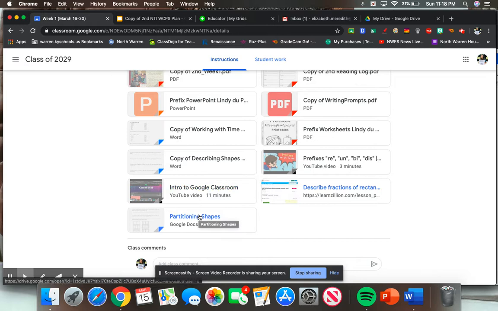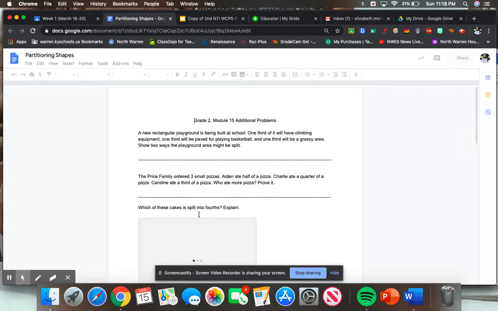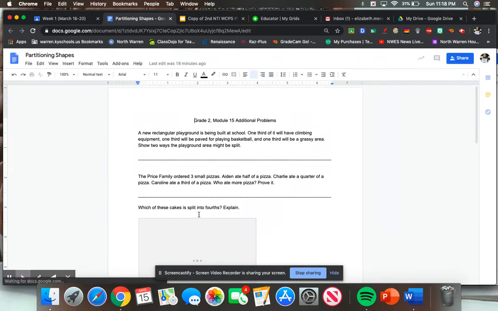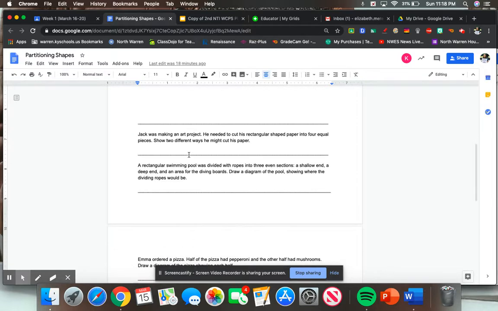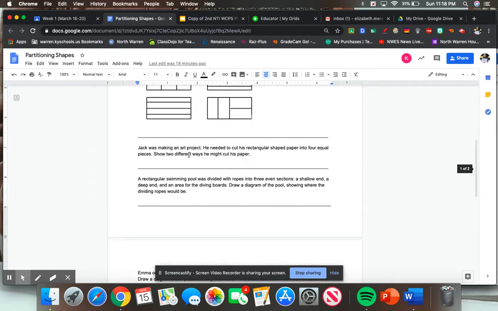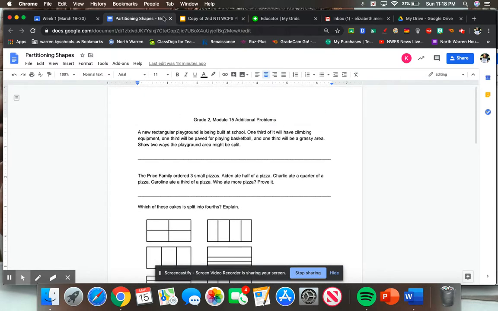And then the copy that you have of this paper, partitioning shapes, the pictures are really clumped together and you can't even read the problems. So on this one, you should be able to read the problems and see the picture. And we're going to work through these tomorrow together or the next day, okay?